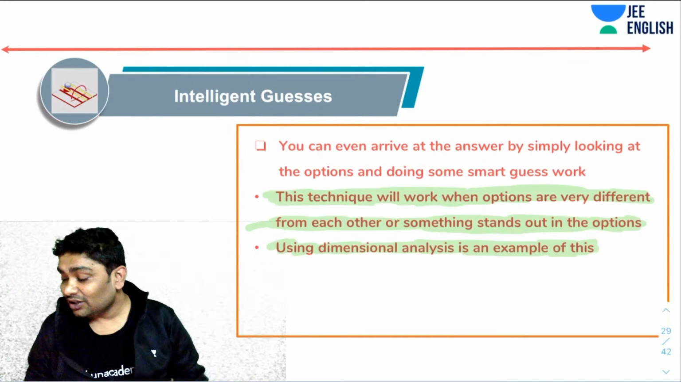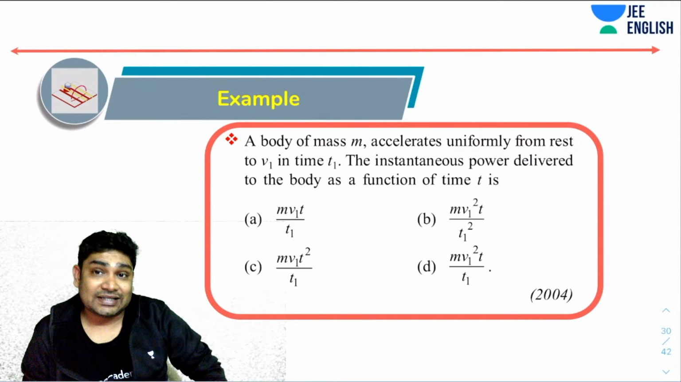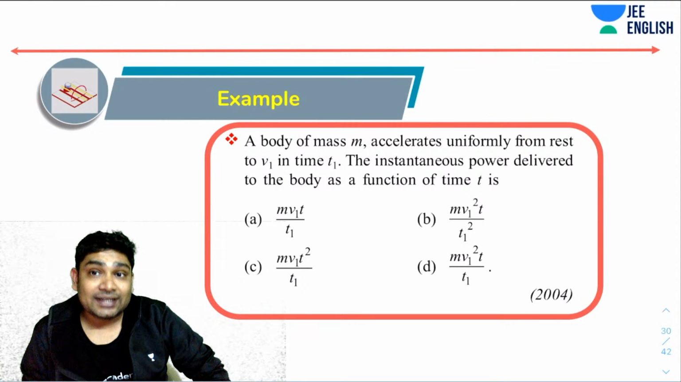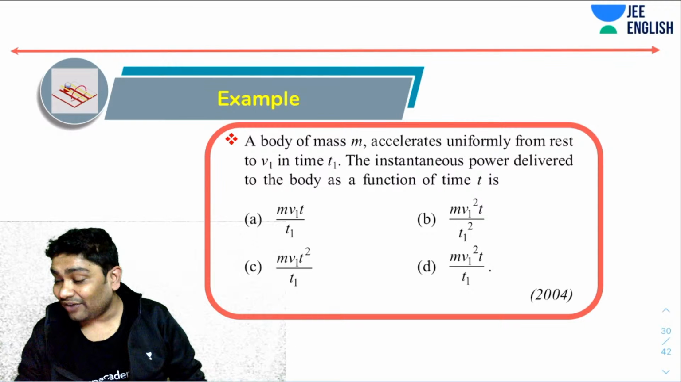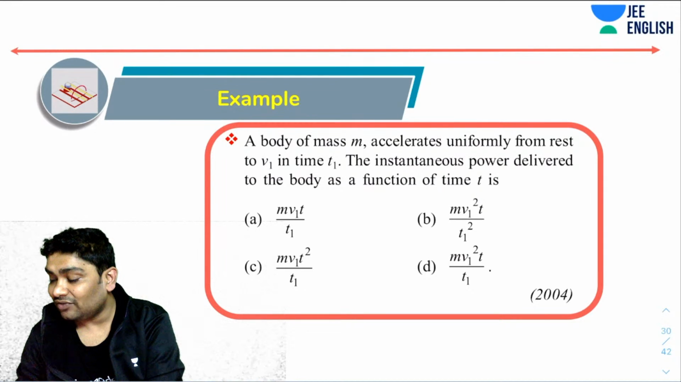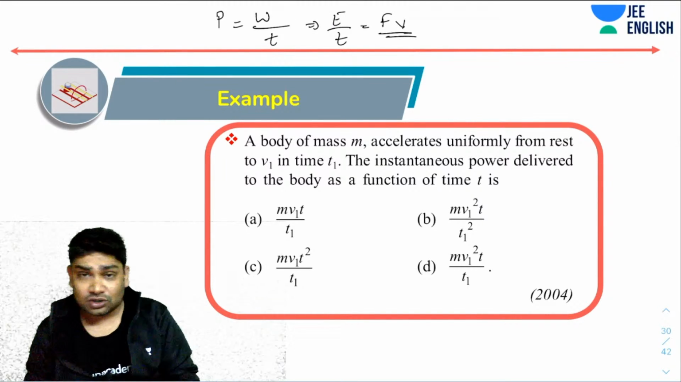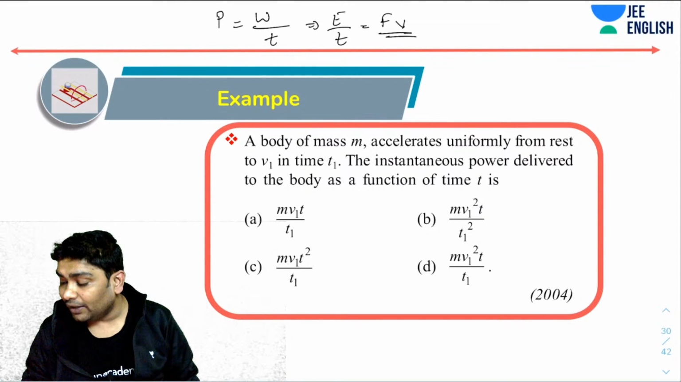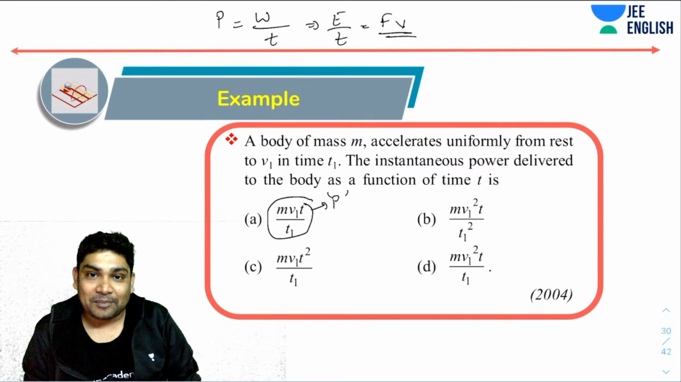Let's take up an example. Here you've been told a body of mass m accelerates uniformly from rest to v1 in time t1. Instantaneous power delivered by the body as a function of time is. Power is defined as work over time, or energy over time, or force into velocity. The first option, mv into time upon time, has the dimensions of momentum.